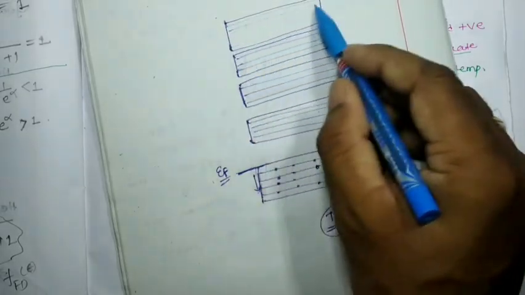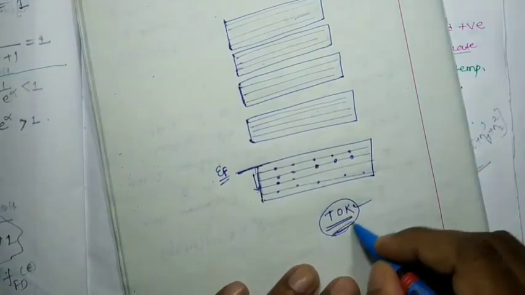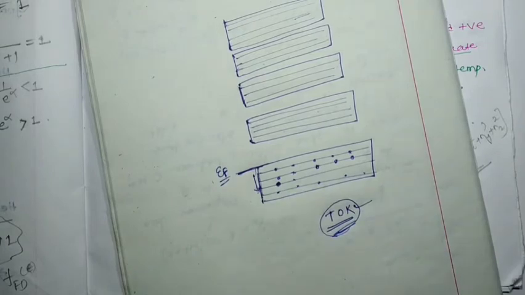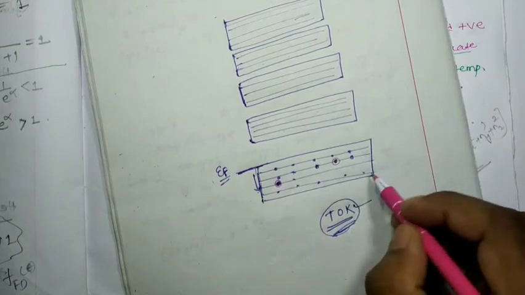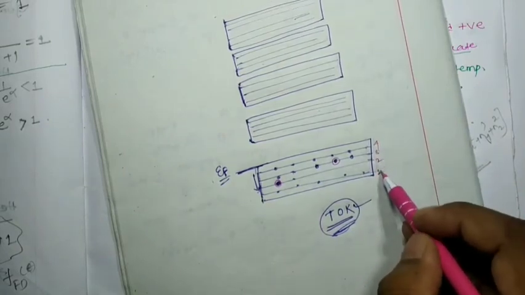Now here at 0 Kelvin, suppose these are the energy levels, first, second, third, fourth of this band.